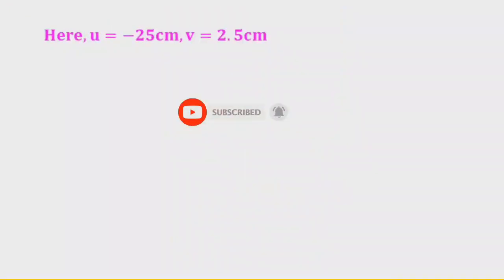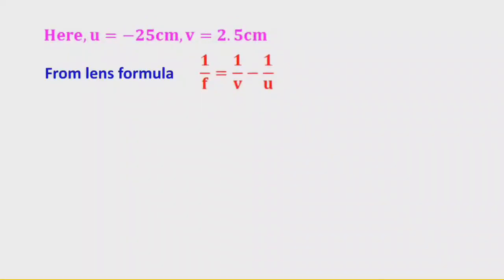When the eye is focused on a closer object, the u value is 25 centimeters, that is nothing but the least distance of distinct vision. The image distance is 2.5 centimeters, that is the distance between the eye lens and the retina. From the lens formula, 1 by f is equal to 1 by v minus 1 by u. Here we will get the minimum focal length.